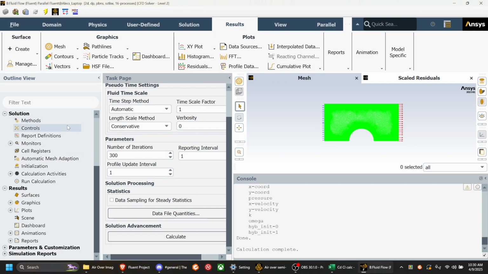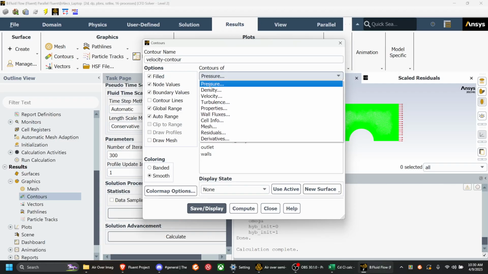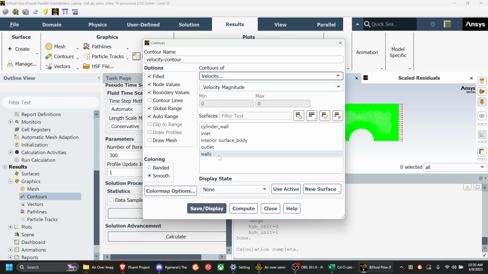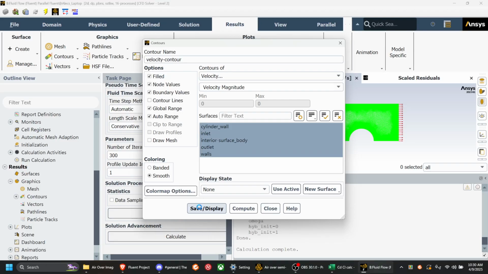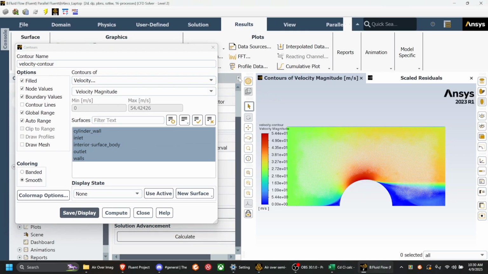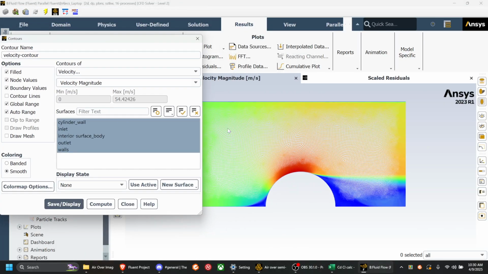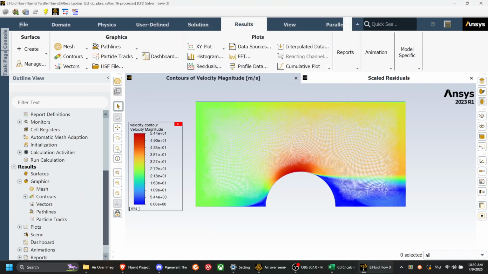So for the actual assignment, it wants the velocity contour and the pressure contour. So velocity contour, velocity, and we want all of it. Save display. It's that. Then we can make a new contour.